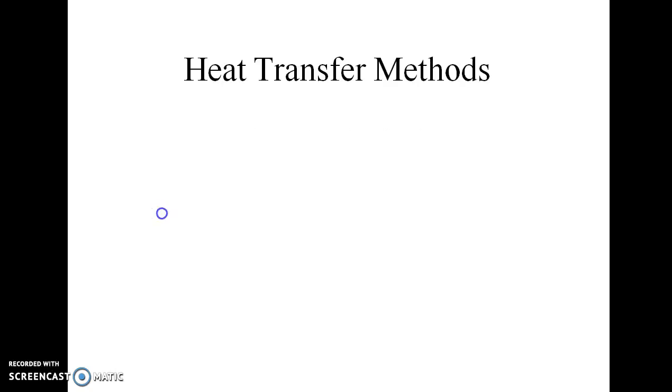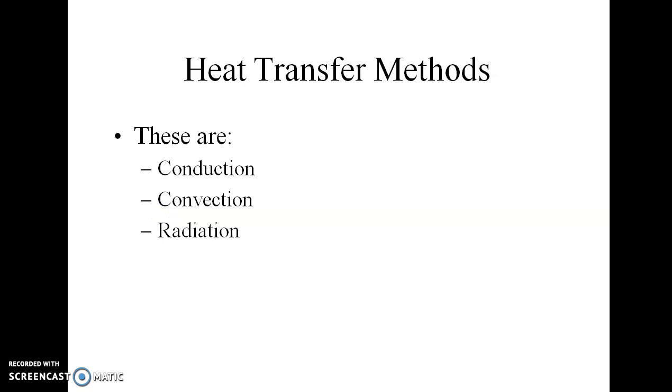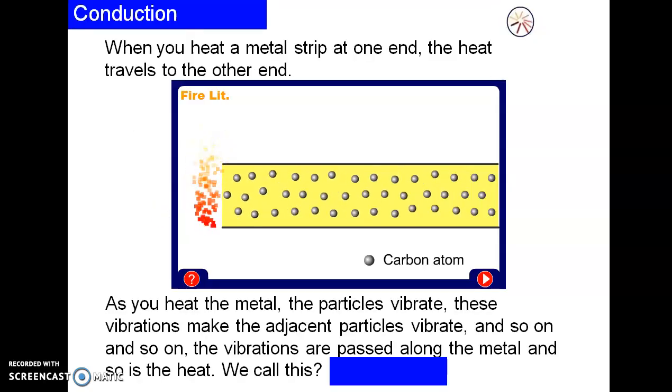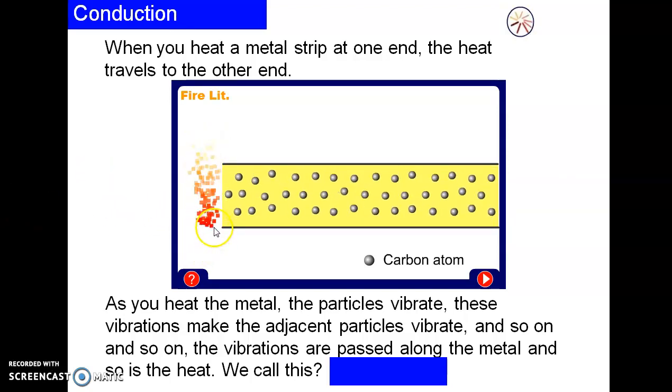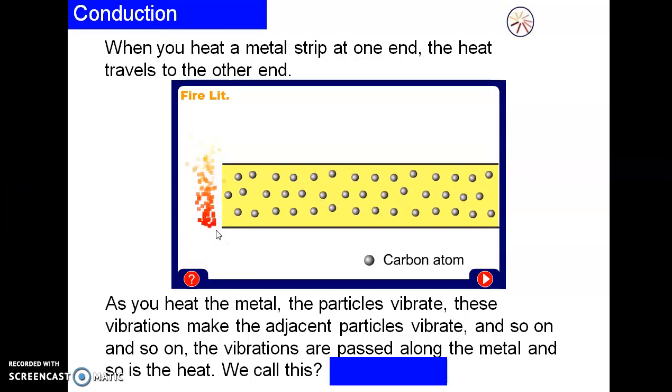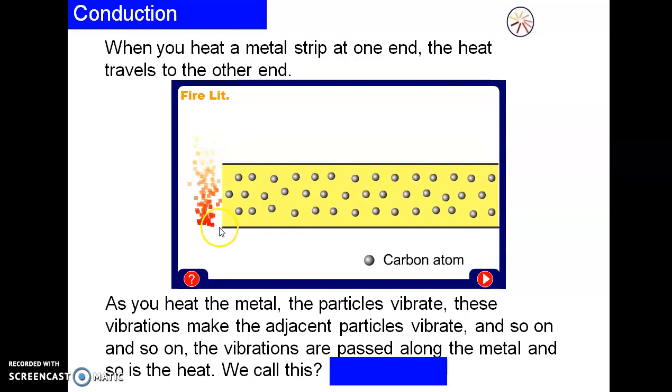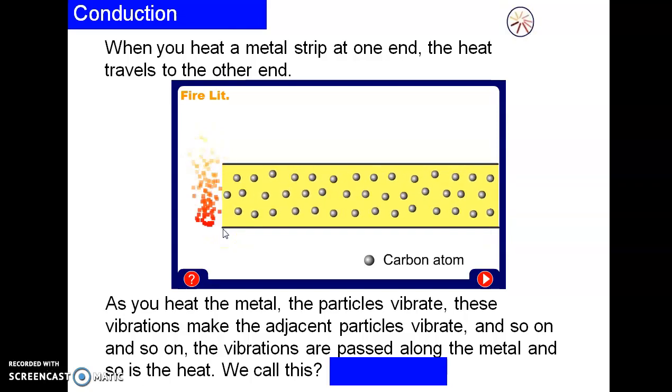Now we will see the heat transfer methods or modes. There are three modes of heat transfer. One is conduction, second is convection, and third is radiation. Now what is conduction? Here you can see a strip of metal. When that metal is heated at one end, what do you observe?